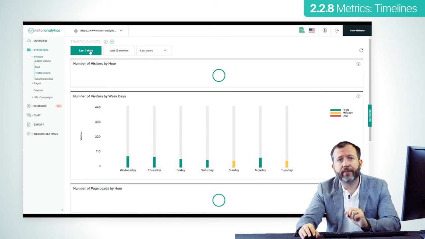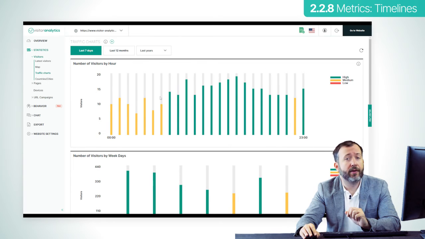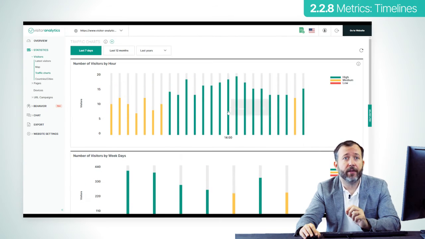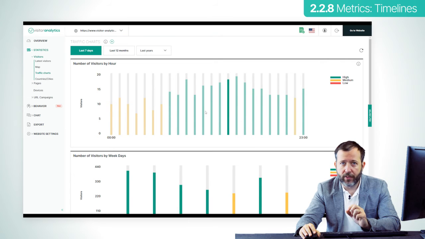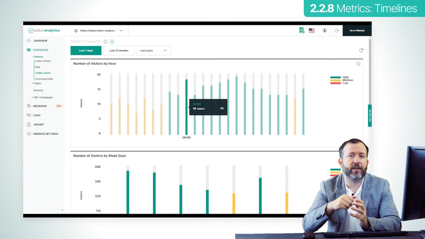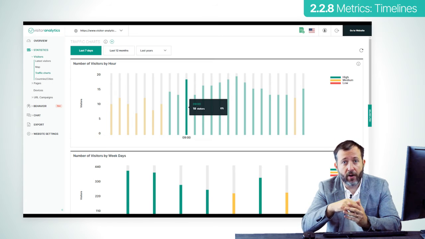In my example, looks like Wednesdays and Thursdays are the most popular days in the past week. Also, we have several time slots that are popular. 9 a.m. is the most popular time, but notice that a lot of people also visited the site late at night. This is most likely because many of our users are in a different time zone, so those hours are actually office hours in the US, where some of the visitors to our website definitely come from.